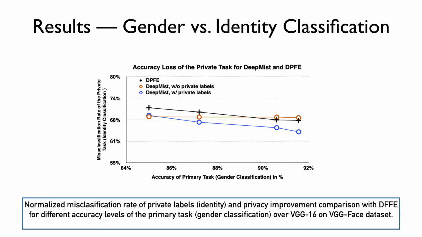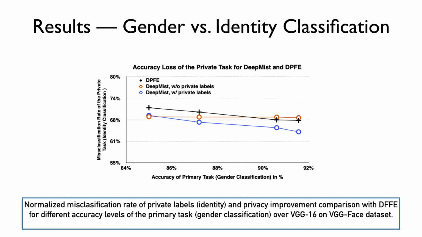As a more intuitive demonstration, we show that if we define a primary task, such as gender classification, and a private task, like identity classification, Shredder can cause misclassification on the private task with minimal harm to the primary task's accuracy. We tested two variations of Shredder here. One, the conventional Shredder, which we assume has no access to the private labels and is thus unaware of what it is supposed to protect against, and also a variant of Shredder that has access to the private labels.